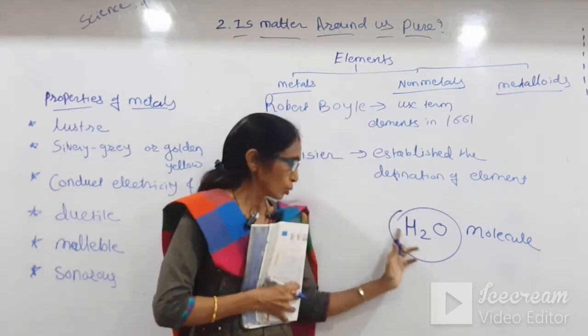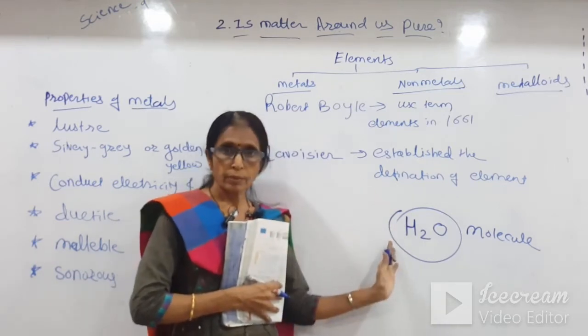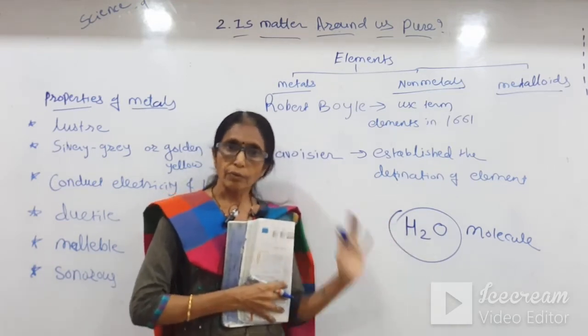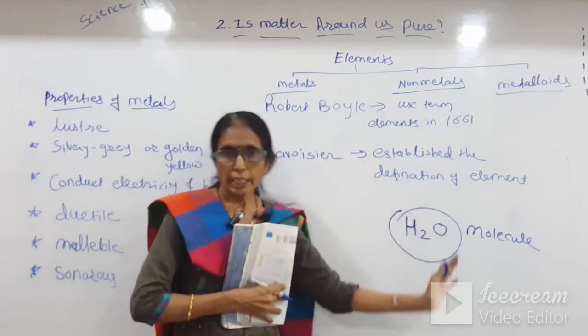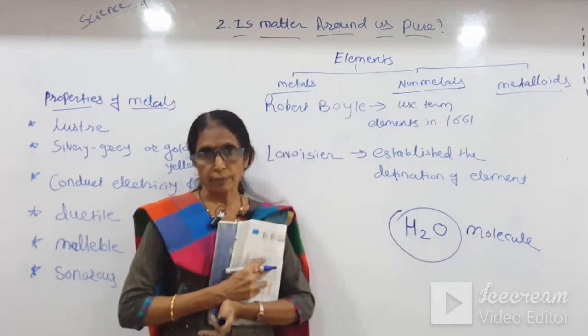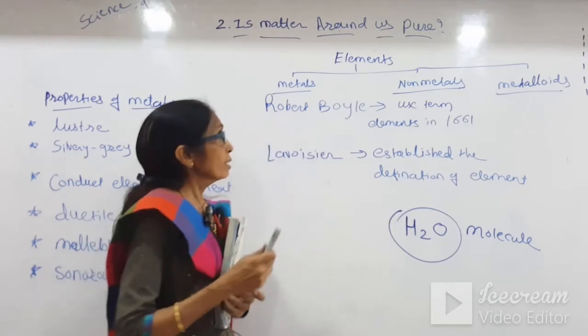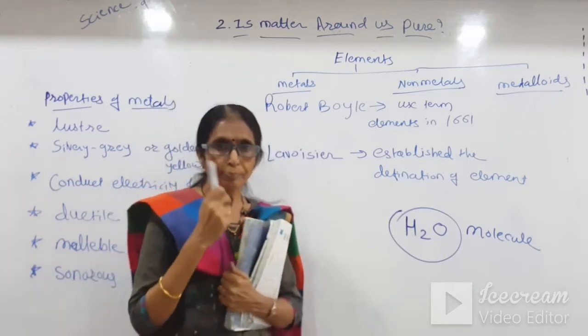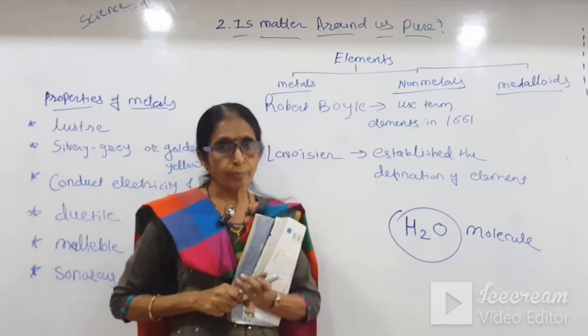Now atoms: when there is only hydrogen, we can say atom. When oxygen is there, 1 atom of oxygen. But when 2 atoms of hydrogen combine with 1 atom of oxygen, 1 molecule of water is formed. So students, here we are discussing the elements. Afterwards we will discuss the compounds and also the mixture.